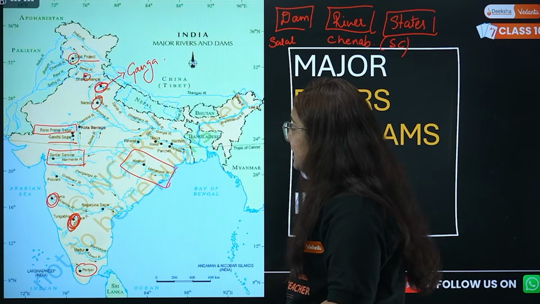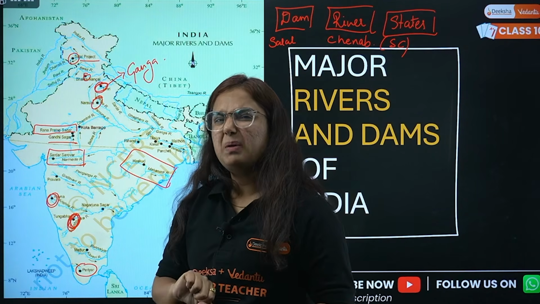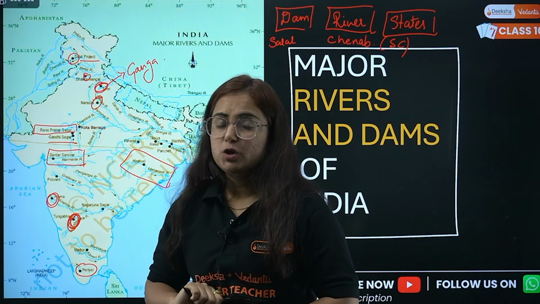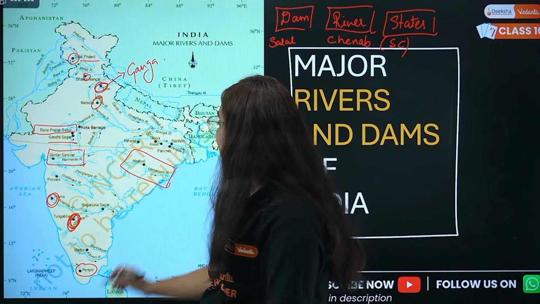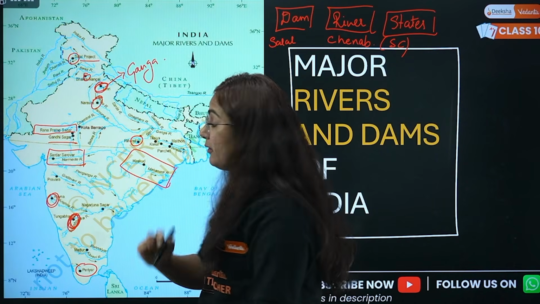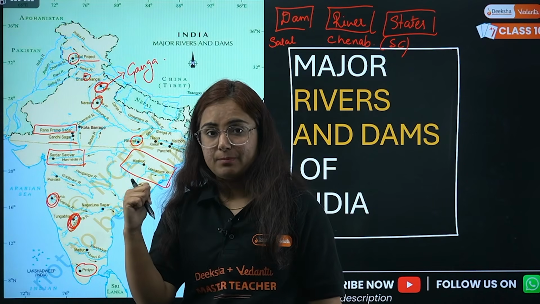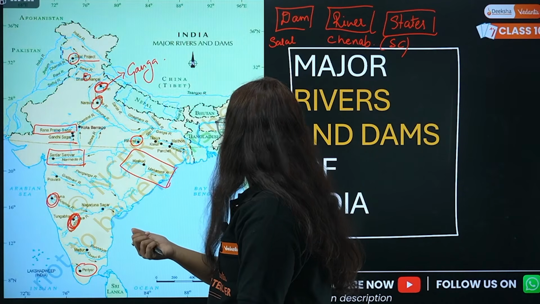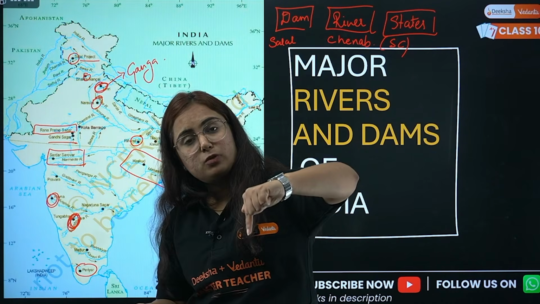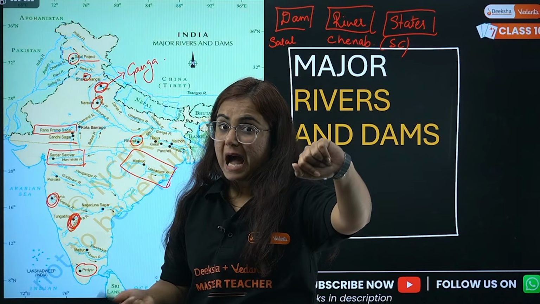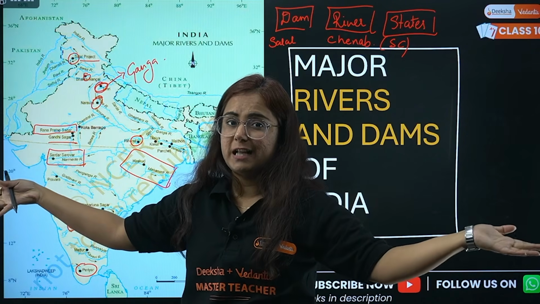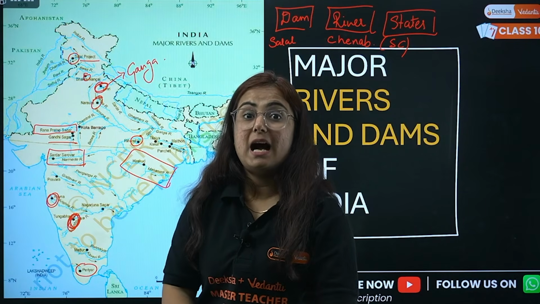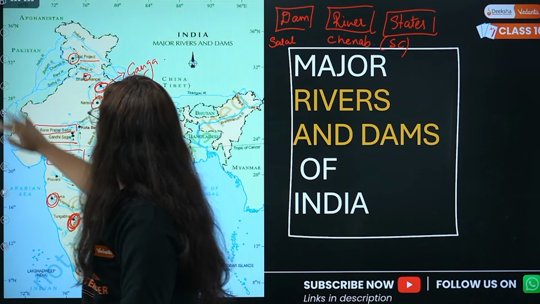Revise it very nicely. Okay, one more benefit I'm giving you. Once a dam was asked, which you guys always forget to study, that is Rihand Dam. And remember that this Rihand Dam is on the bank of river Ganga. However, on the tributary Son. One more thing, highest dam and longest dam. Highest dam, Tehri. Longest dam, Hirakud. Mark it. This is going to be a bonus thing for you.